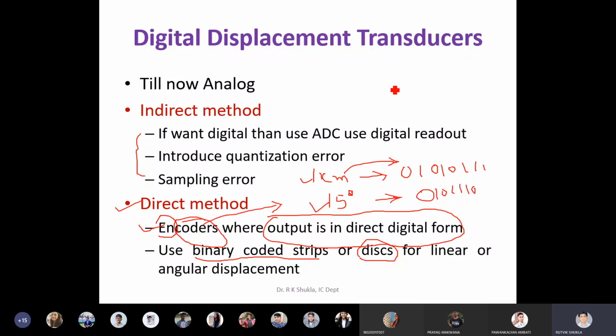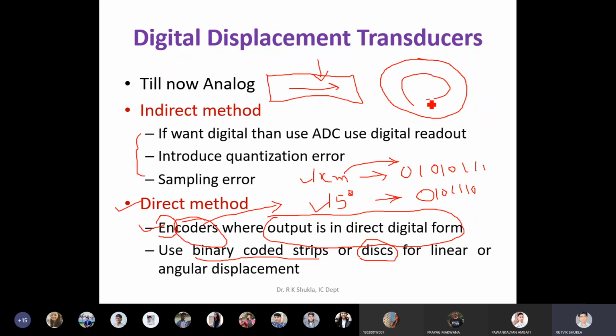A disk, as the name indicates, is a disk like this, and whenever it is rotary we say rotary encoder. And if you say strip, then the strip will look like this, because here we are interested in linear motion, and here we are interested in angular motion.